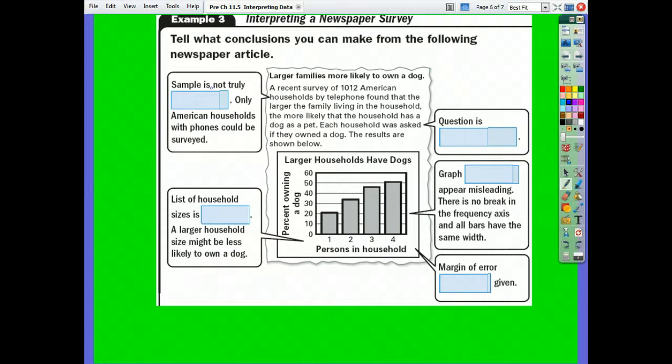Does it really tell us? No. Exactly. So what should we go with? What do we think they would probably use then? Self-selected? I would think random. It's not random, because only American households with phones could be surveyed.